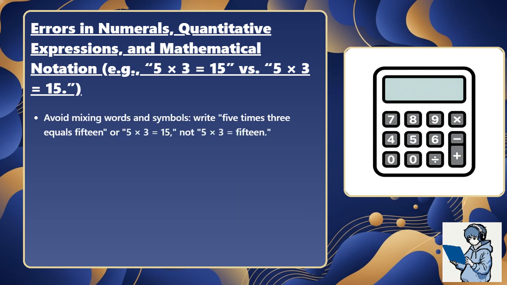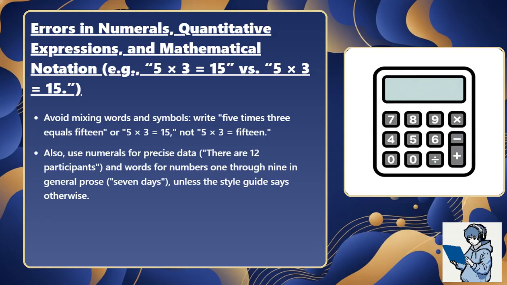Avoid mixing words and symbols. Write 5 times 3 equals 15 or 5 times 3 equals 15, not a mixture of the two. Also, use numerals for precise data. There are 12 participants, and words for numbers 1 through 9 in general prose, 7 days, unless the style guide says otherwise.